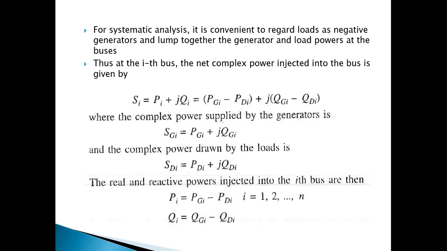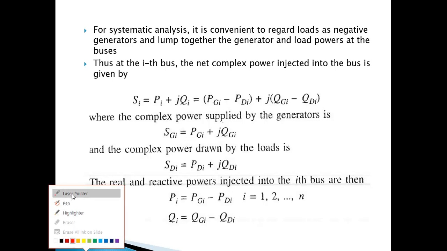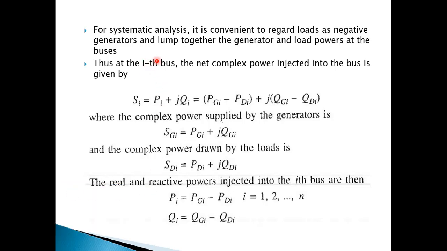Now let us consider the ith bus. So in any one, let's say the first bus or the second bus or the 20th bus or the 200th bus, any random bus you take, let the total complex power that is being injected be S with the subscript i.